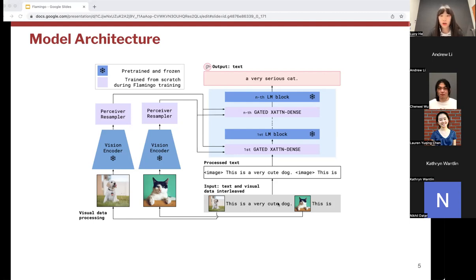And the purple parts are the trainable parts, the parts that make Flamingo different from other models. These two parts are, one, the perceiver resampler, which can transform visual input into tokens. This also has temporal features, and the output of the perceiver resampler is a fixed-size set of visual tokens that will be passed on to the second part that bridges the vision and language models, which is the cross-attention. And it uses the tokens generated from the perceiver resampler to condition the language model.